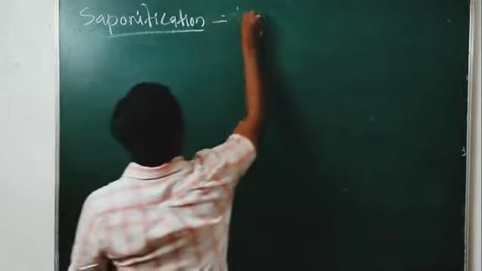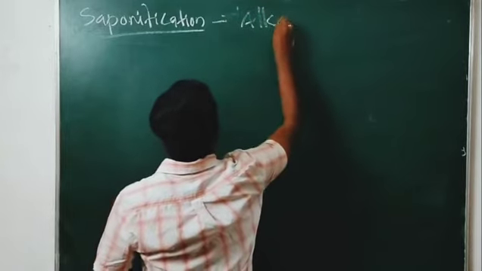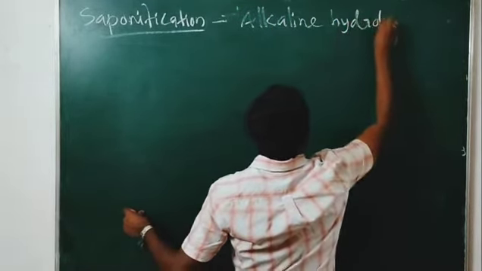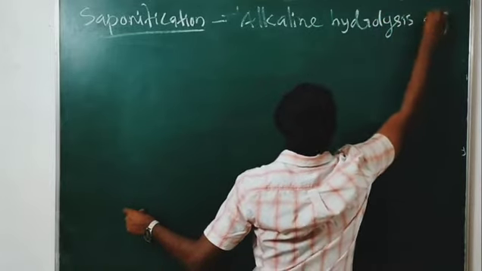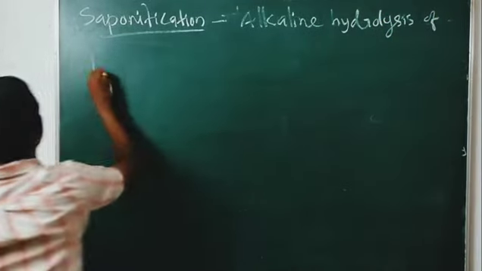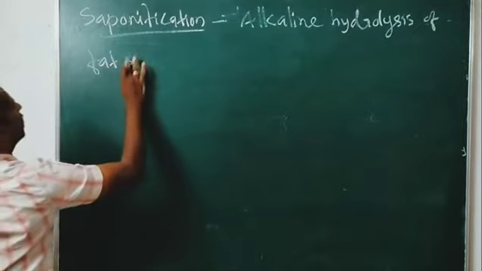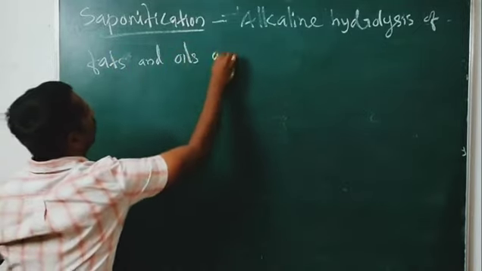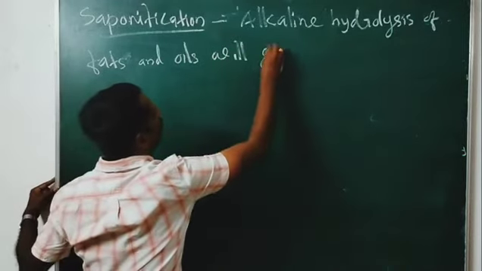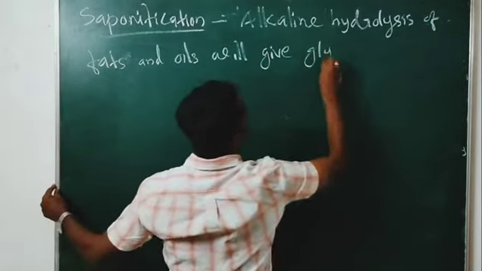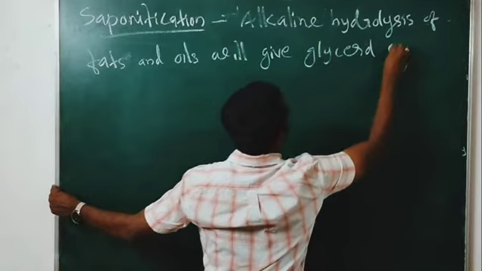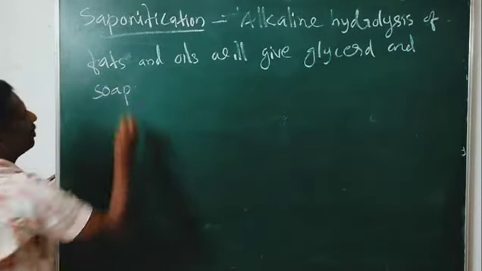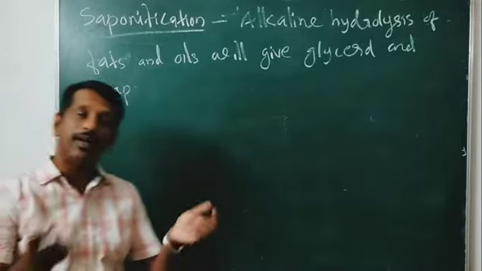What is that? Alkaline hydrolysis of fats and oils gives glycerol and soap. What is soap? Sodium salt of a higher fatty acid.